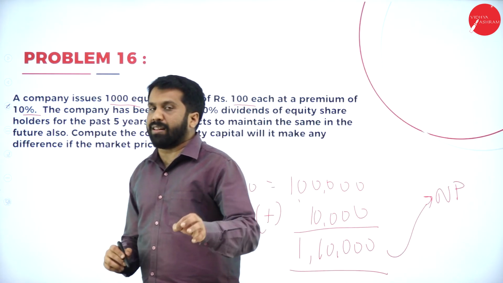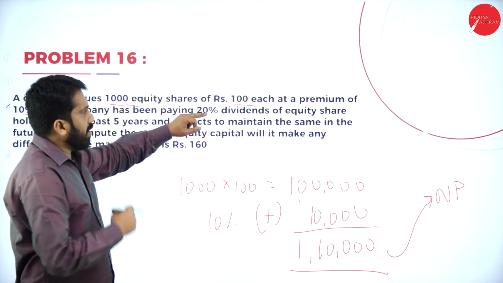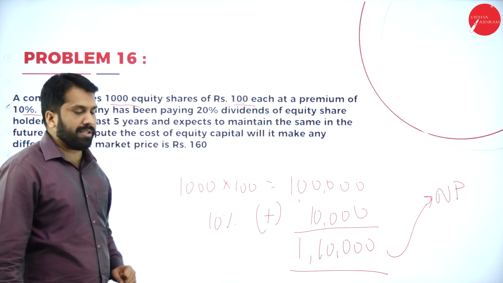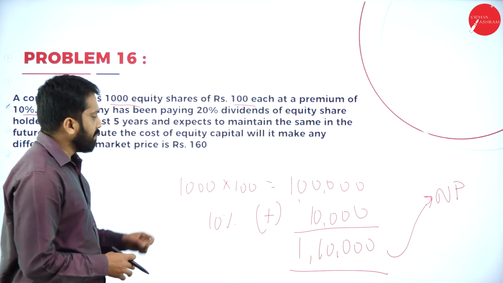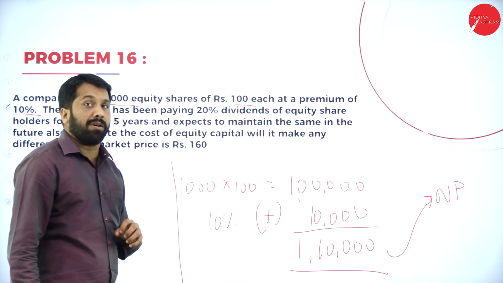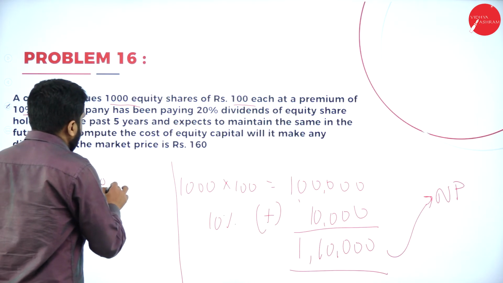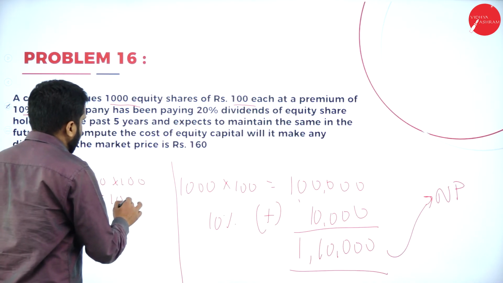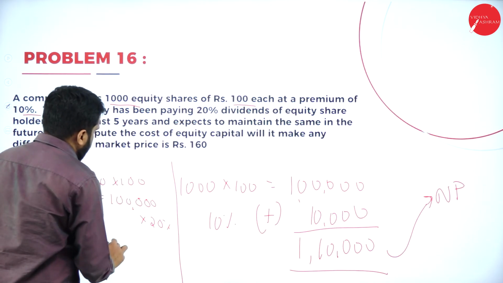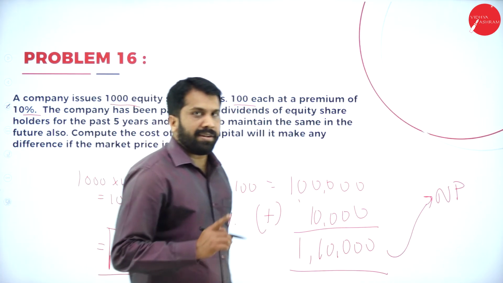What is your NP here? 1,10,000 is your NP. How did I calculate it? Simple. Number of shares into value of share. It will be 1 lakh. At a premium of 10%, you will get 1,10,000. Clear? Now, what will be the dividend? Dividend is always calculated on what? Face value. What is the face value? 1000 into 100. It is 1 lakh. So 1 lakh into 20% is the dividend. So your dividend portion will be 20,000.